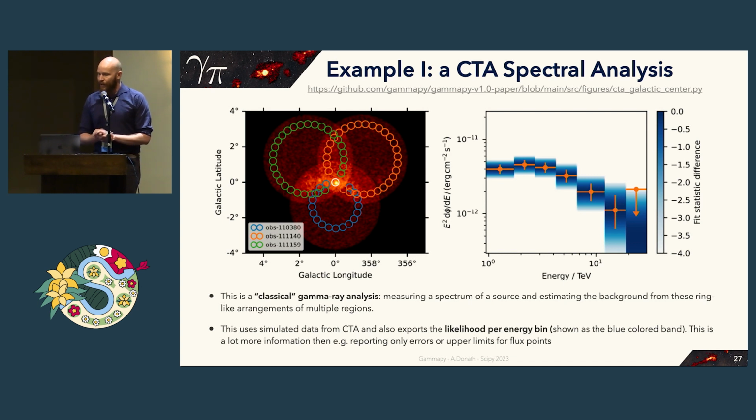Here's another example. This is a spectra analysis of simulated Cherenkov Telescope Array data. This is a somewhat classical gamma ray analysis where one is trying to estimate the background from these ring-like features here. And then one measures the spectrum in given energy bands. What Gammapy brings on top is that for each of these energy bins, the likelihood is exported and made available to the user. This is much more information than is typically provided, because typically you would only have something like a 1 sigma error, maybe an upper limit.